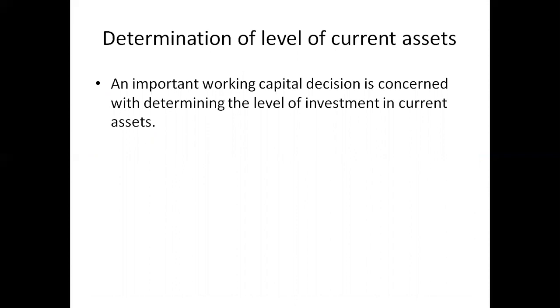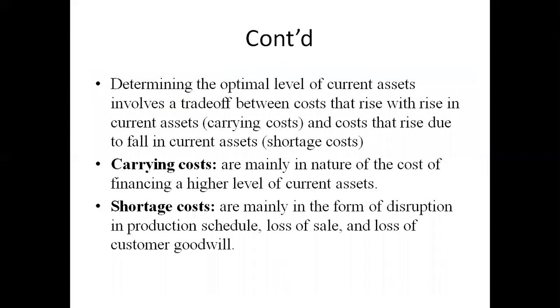Now everybody wants to have an optimum level of current assets, that level of current assets which is perfect. I want to invest only this much so the cost will be less. So when you have to determine that, you'll have to keep two things in mind. To find the optimum level of current assets, you have to see the carrying cost and the shortage cost. When I say carrying cost and shortage cost, I basically mean carrying cost is the cost that is required to carry a huge amount of working capital.